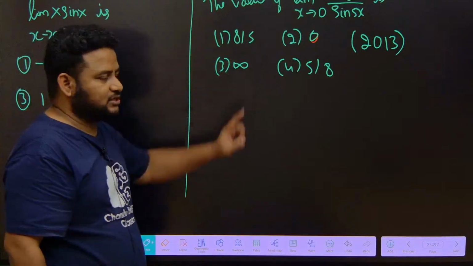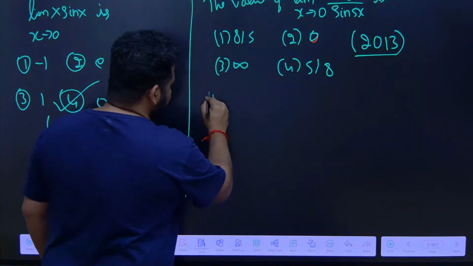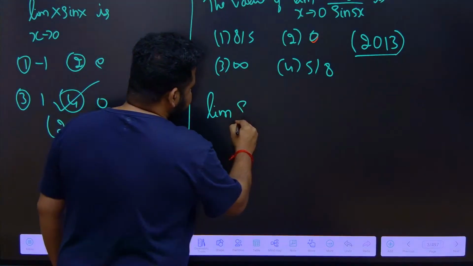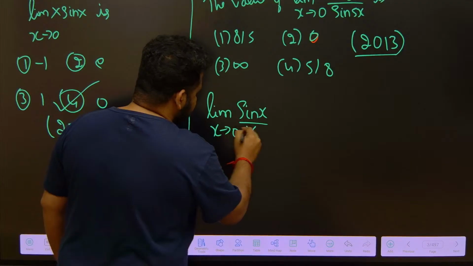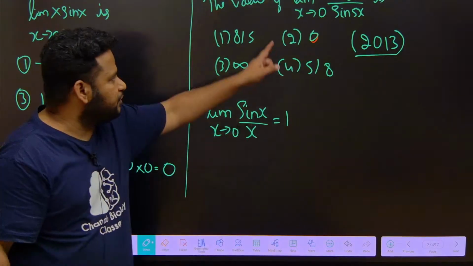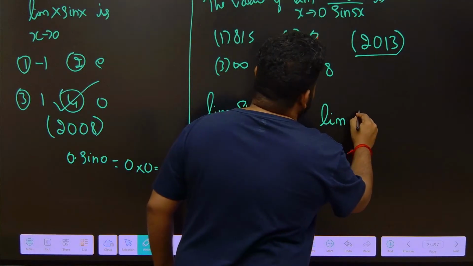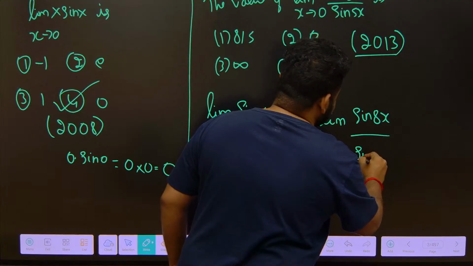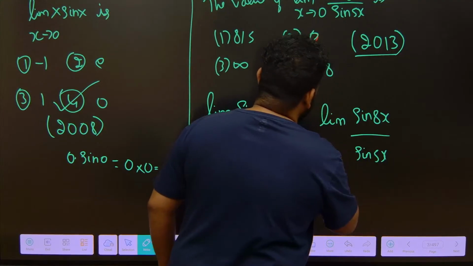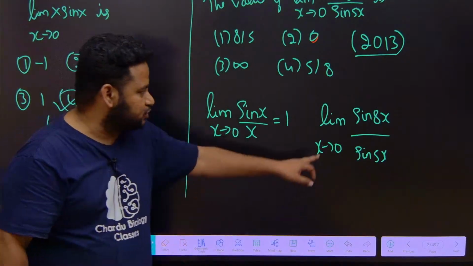Now look at this question, the 2013 question. This question is based on our property, the trigonometric limit sin x by x as x tends to 0 is equal to 1. Let us take the question, limit sin 8x by sin 5x as x tends to 0. As per this property, we need a denominator.